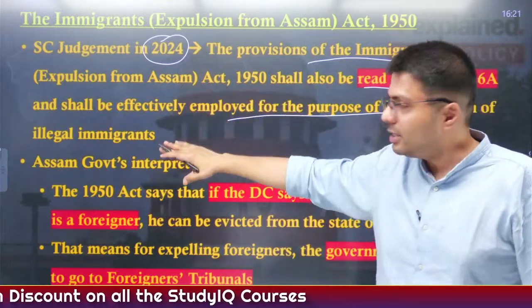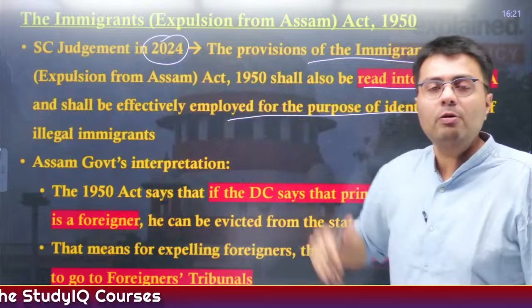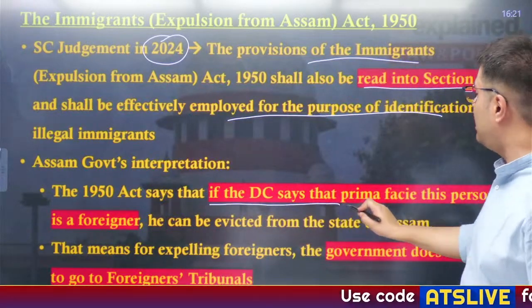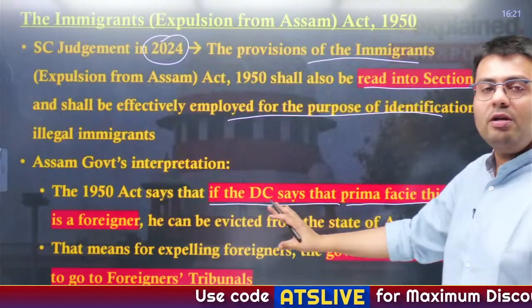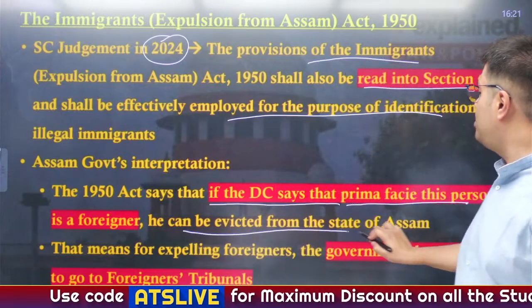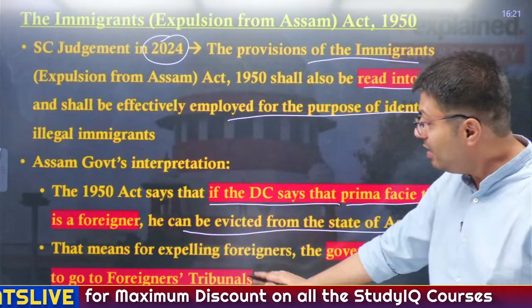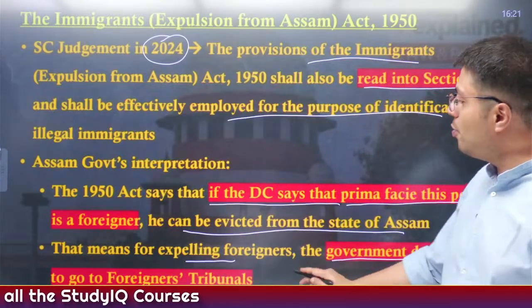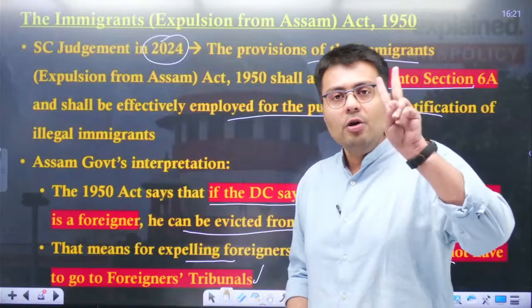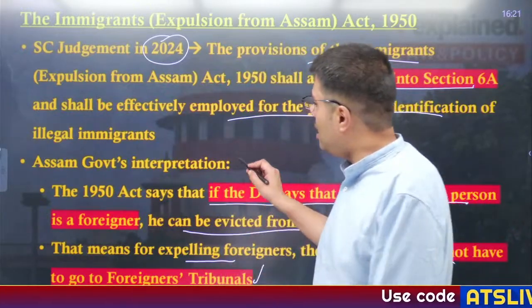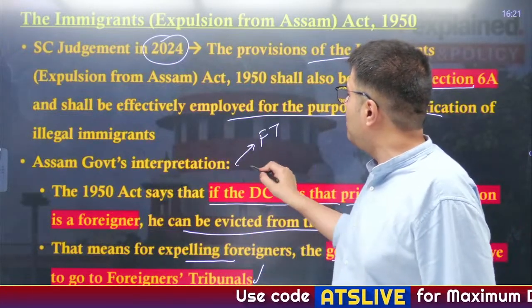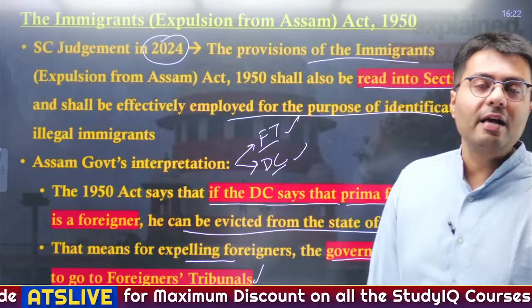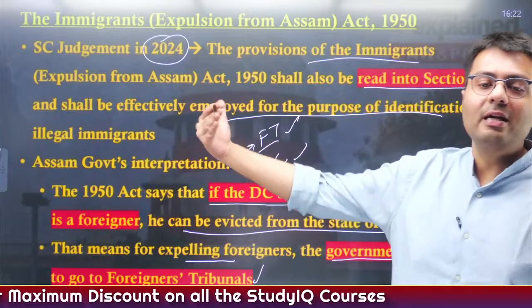So, according to the Assam government, it is interpreting this particular Supreme Court judgment as saying that if the district collector says that prima facie any person is a foreigner, then that person needs to be evicted from the state of Assam, which means, according to the Assam government, in expelling foreigners the government does not compulsorily have to go to the foreigner tribunal. So, the Assam government feels that there are two avenues. First is through the foreigner tribunal, another is through the district collector. Both of them can declare a person an illegal immigrant and you can send them back, right?